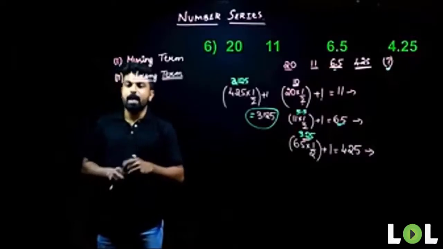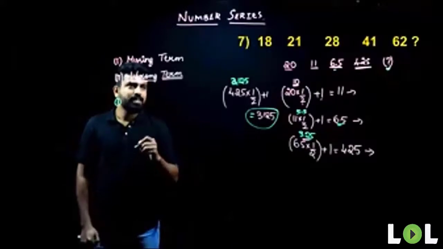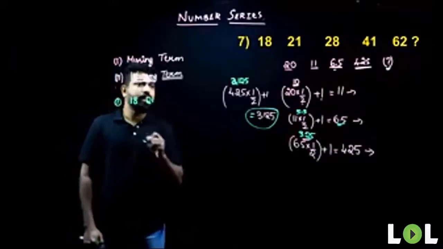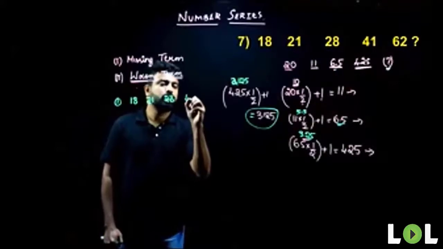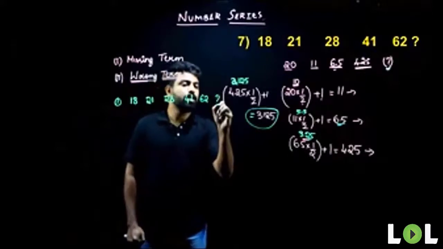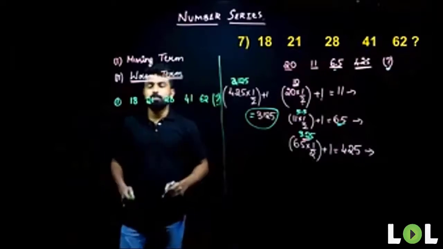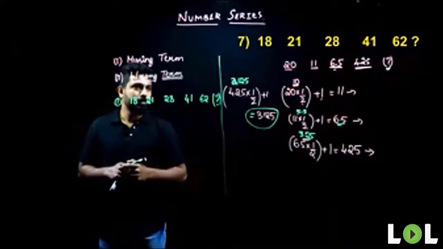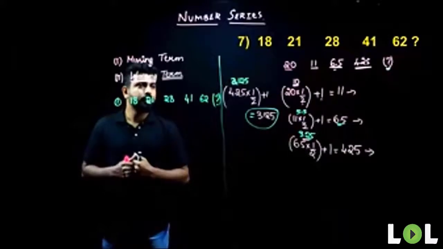Let us look at our first example on missing term. The first example here is 18, 21, 28, 41, and 62. And then there is one term that is missing here. So help me, people. How do we start with the problem? By now you would have understood how to start the problem. So help me out, people. How to start?